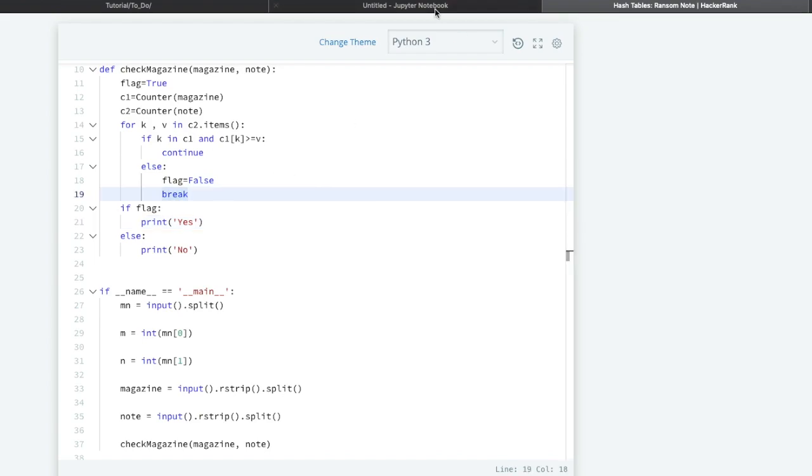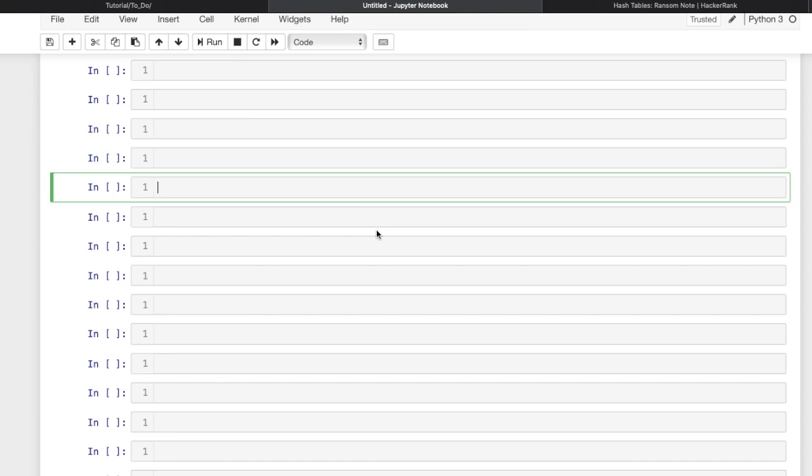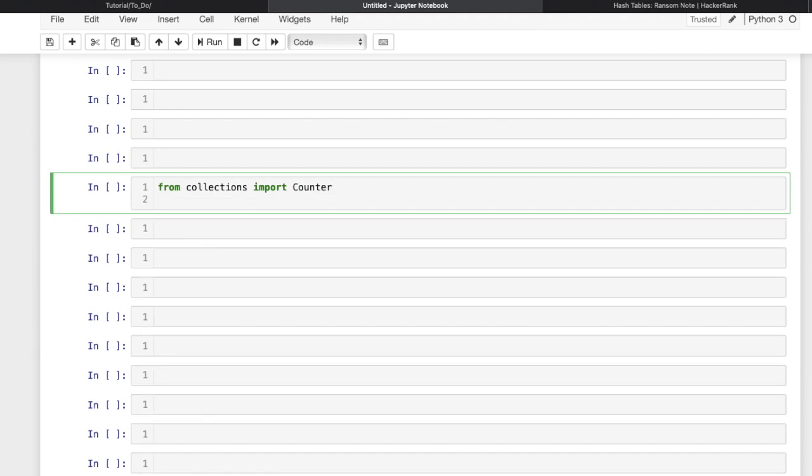Before that approach, let me explain you one thing here. Suppose I have two dictionaries. Let me import Counter from collections. Now suppose I have two dictionaries C1 and C2.